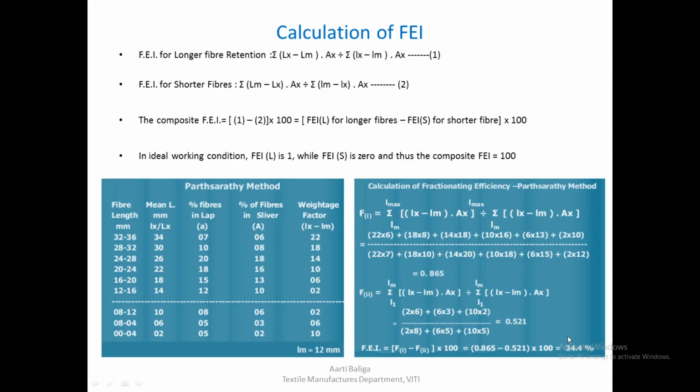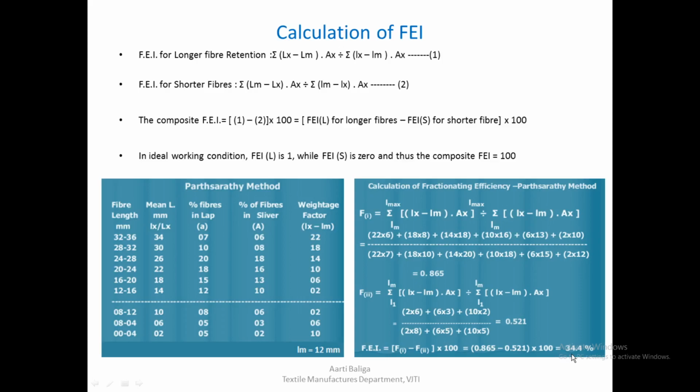So if this was an ideal situation, and if the comber was able to perfectly remove all the short fibers from the lap and retain all the long fibers in the combed sliver, then we would have got the efficiency index as 100. But since this particular comber, or whatever values we have got, we can judge the performance of this by just looking at this particular percentage.